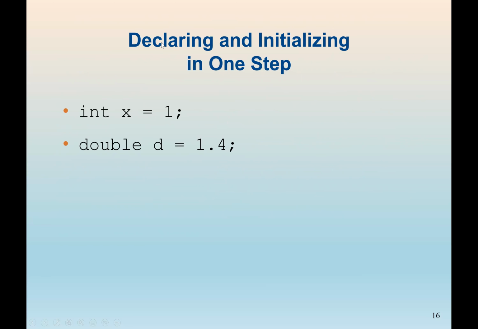But we can also declare and initialize everything in one step. So I declare my variable x as int, and also I initialize it, or I assign 1 to it. Same thing with double d, and I assign 1.4 to it.